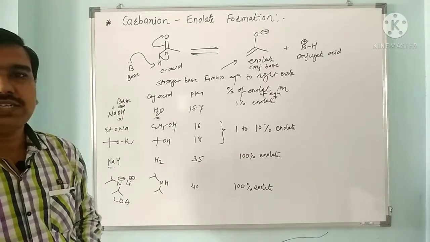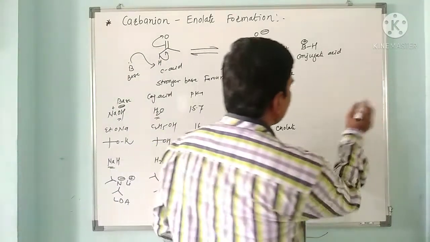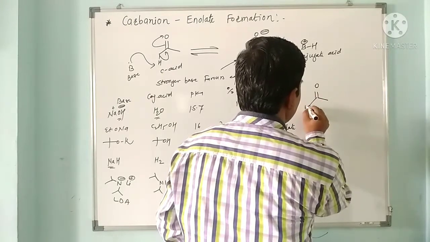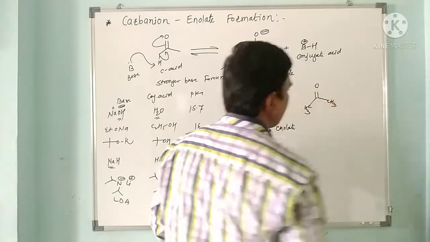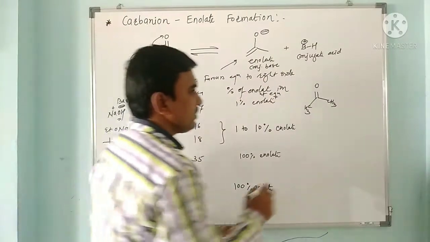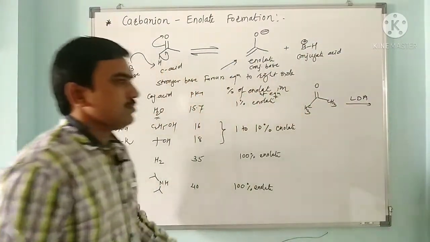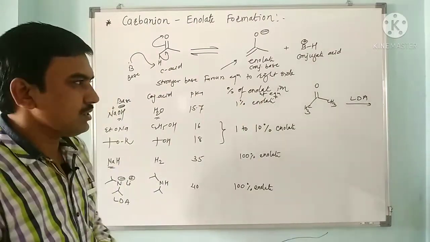Now let us see one example of a carbonyl compound, simple acetone, with CH3 on both sides. When it reacts with LDA, such reactions take place at very low temperature.